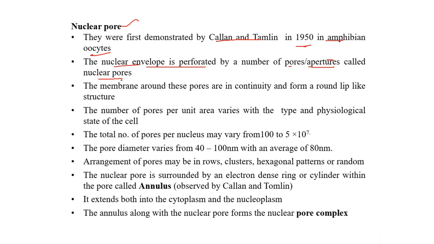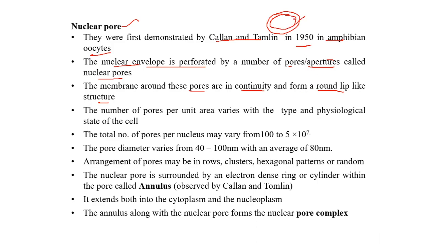Just now we have seen that there are small openings on the surface of the nucleus or on the membrane, which are called nuclear pores. The membrane around these pores is in continuity to form a round lip-like structure. That is, the nuclear membrane is not a complete circle with two concentric membranes.